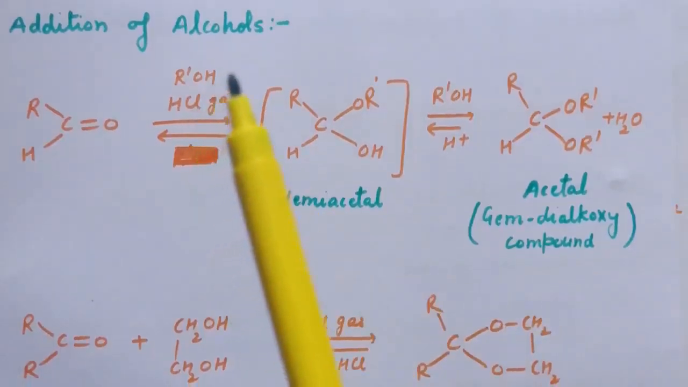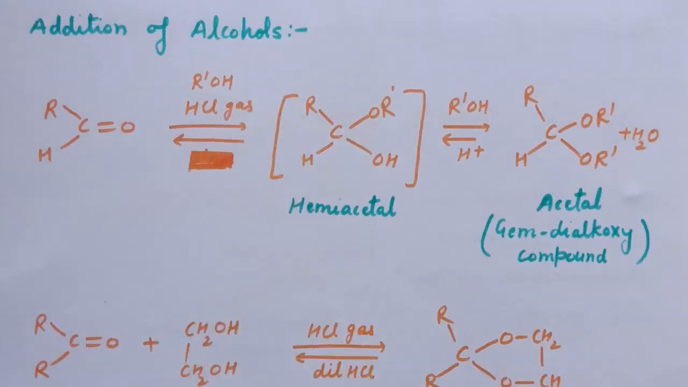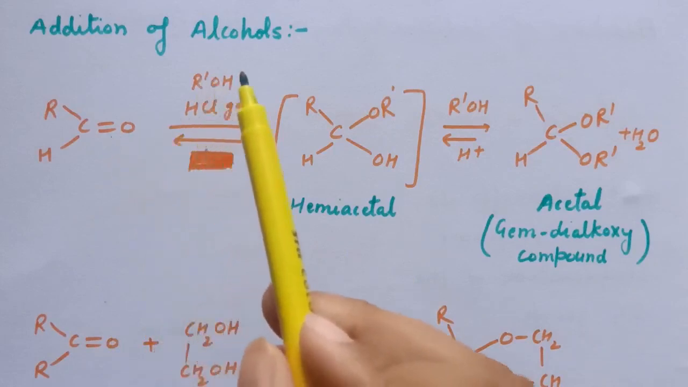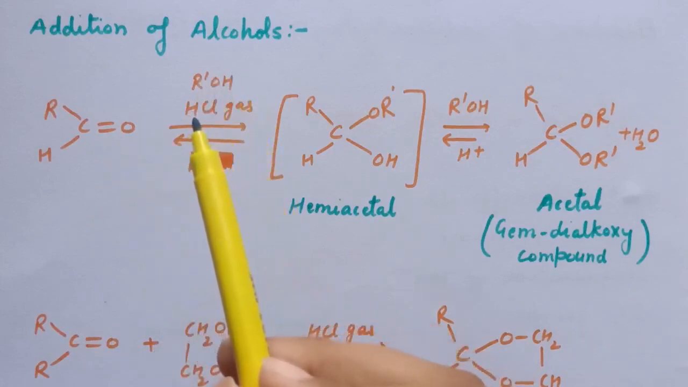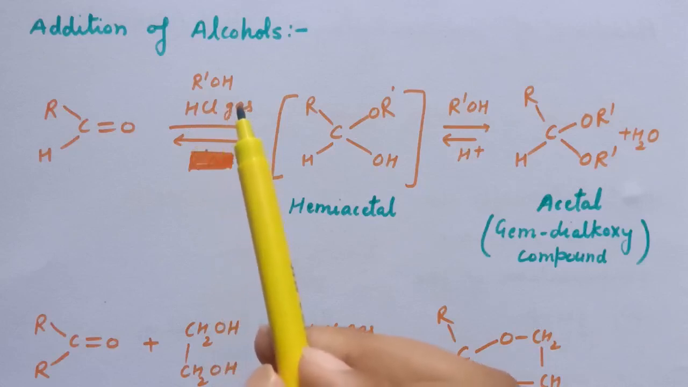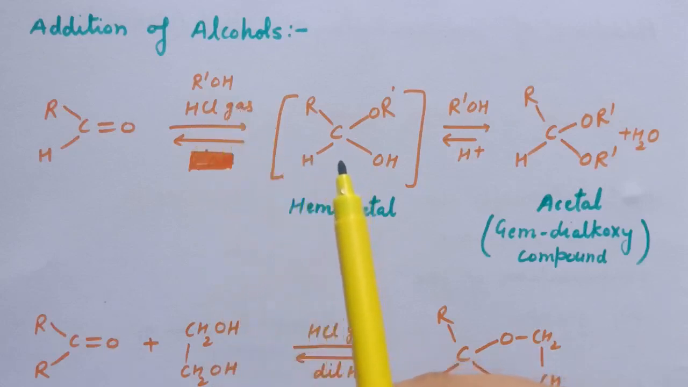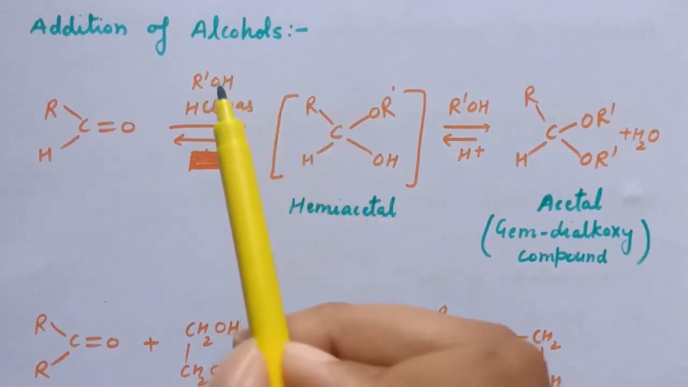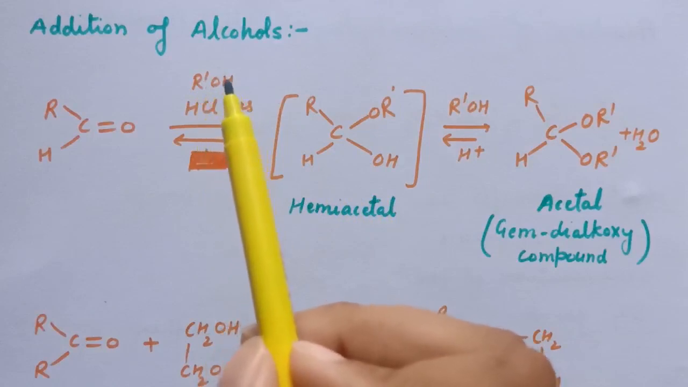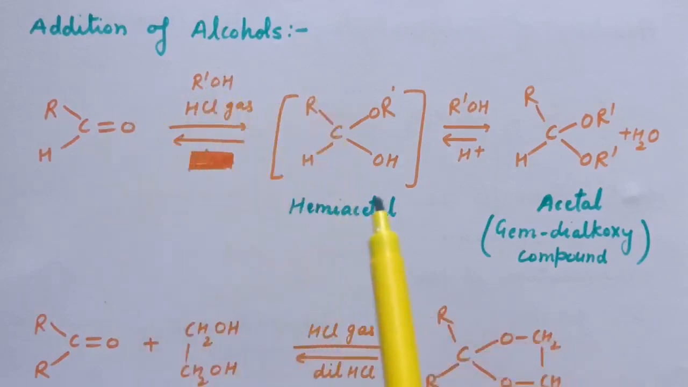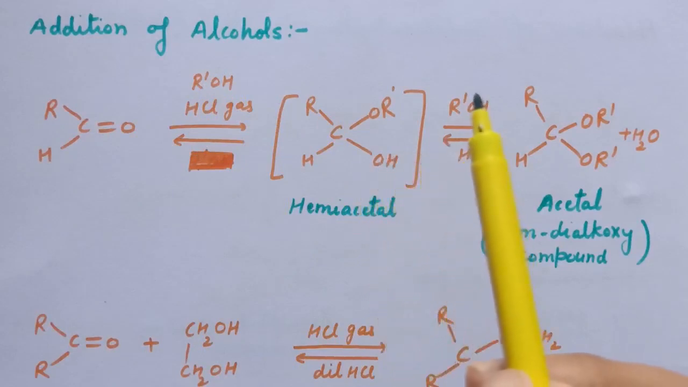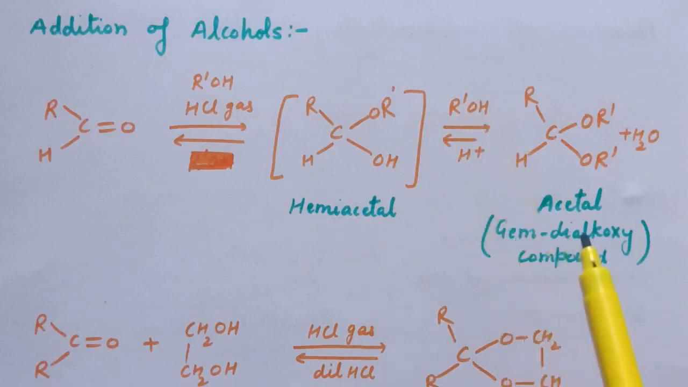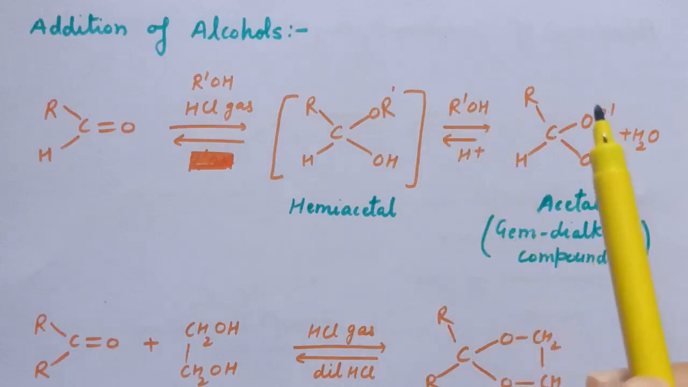Now fourth is addition of alcohols on carbonyl compounds. Aldehydes react with one equivalent of monohydric alcohol in the presence of dry hydrogen chloride to yield an alkoxy alcohol intermediate, and that is known as hemiacetal. So when one equivalent of monohydric alcohol is used, the hemiacetal is formed, which further reacts with one more molecule of alcohol to give a gem dialkoxy compound, which is known as acetal.